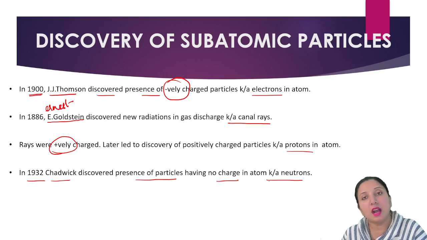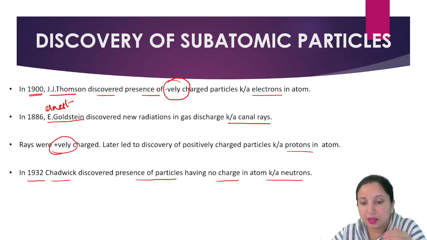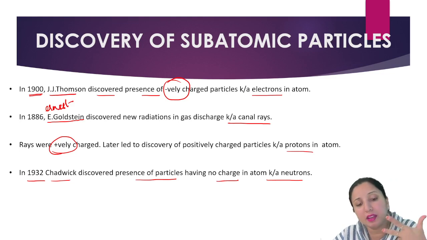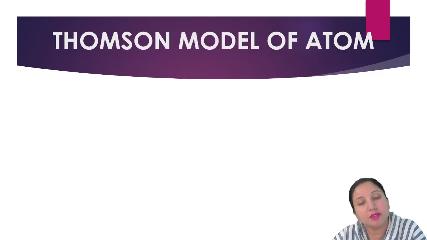So basically this is how the discoveries of the subatomic particles took place. We can understand by this that first the electron came, then the proton came, and at the very last the neutrons came. Now when we are talking about the Thomson model of the atom, Thomson's full name is J.J. Thomson.